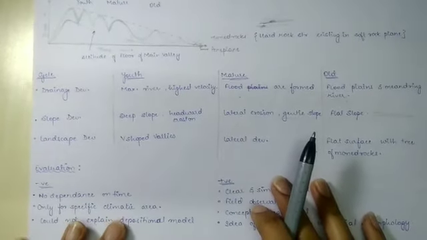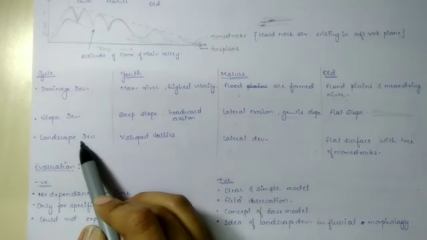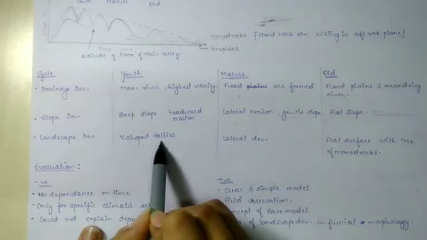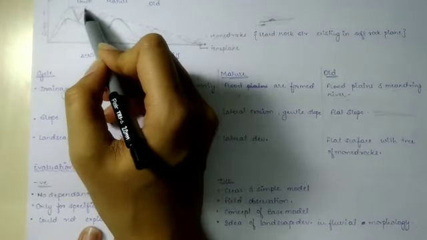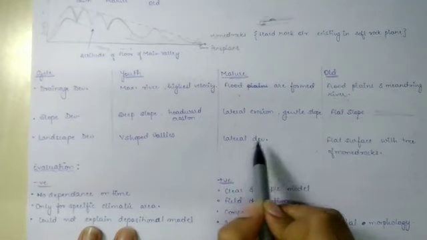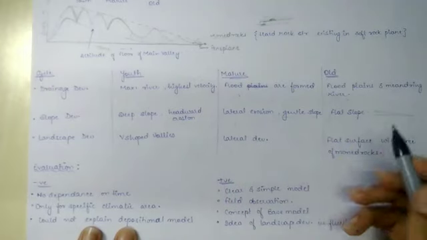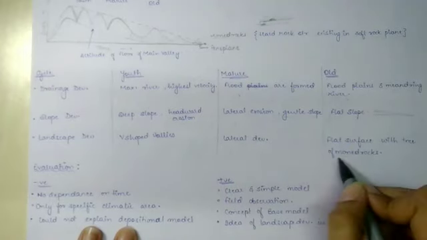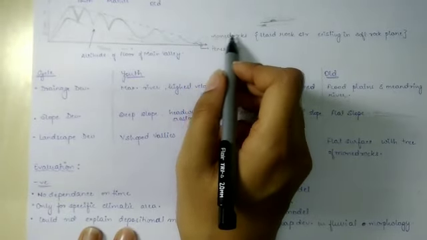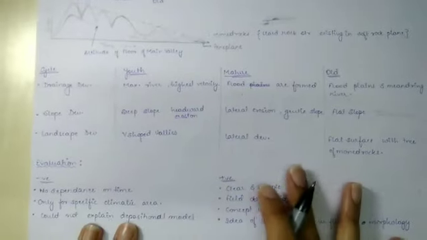Next is landscape development. In landscape development we will see, in youth stage we will have v-shaped valleys. So here we will have v-shaped valleys, and in mature stage we will have lateral development, and in old stage we will have flat surface with the presence of monadnock rocks. That is peneplain with the presence of monadnock rocks.